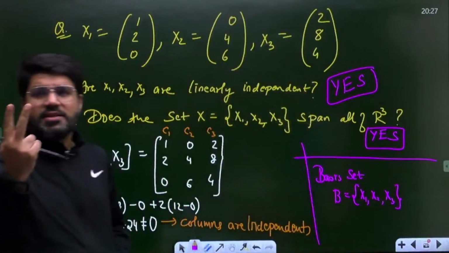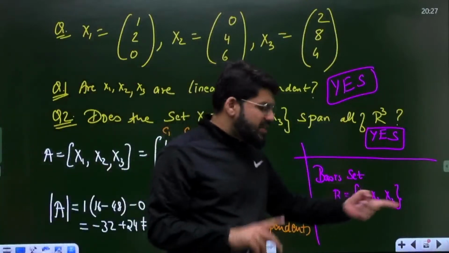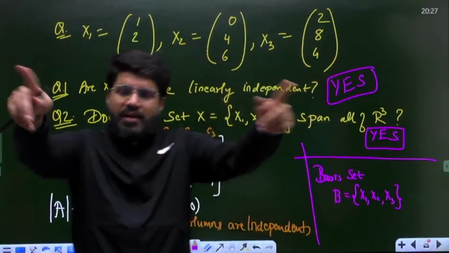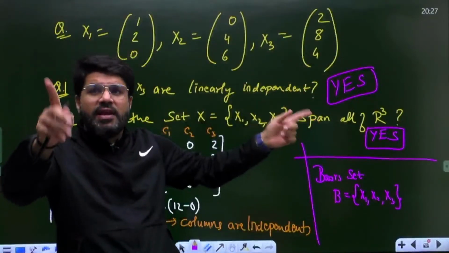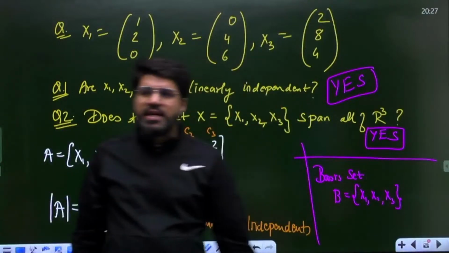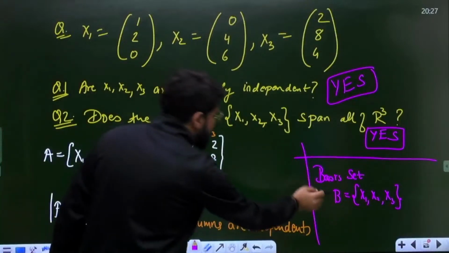So there are two conditions for a set to be a basis set. Number one, all the vectors inside the set should be linearly independent. And every vector of Rn, here R3, can be expressed as a linear combination of the vectors inside this basis set. If these two conditions are met, then the set is a basis set.